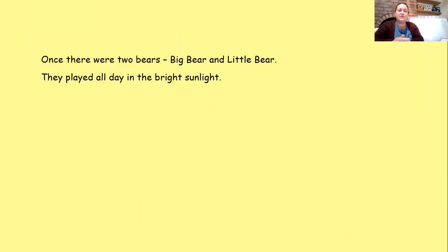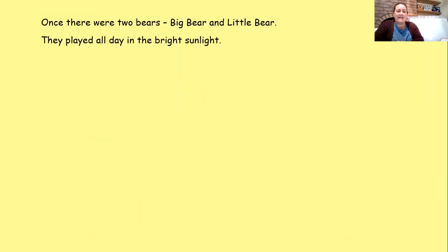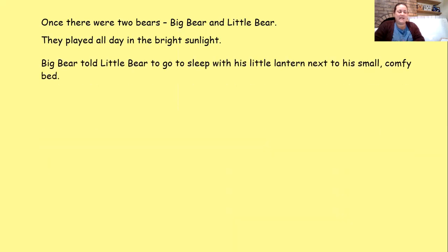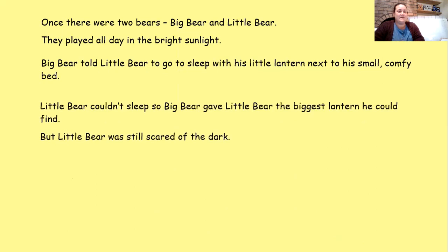Yeah, that's right. We say once there were two bears, Big Bear and Little Bear, and they played all day in the bright sunlight. Then what happens? That's right. Big Bear told Little Bear to go to sleep with his little lantern next to his small comfy bed. Little Bear couldn't sleep, so Big Bear gave Little Bear the biggest lantern he could find.